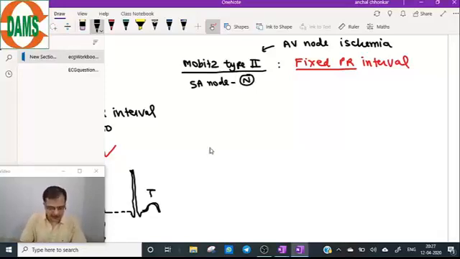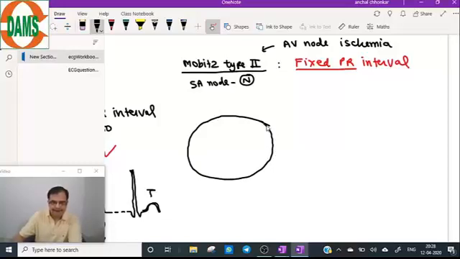SA node is normal, absolutely normal. So here is AV node. So SA node is normal, and here is the AV node.